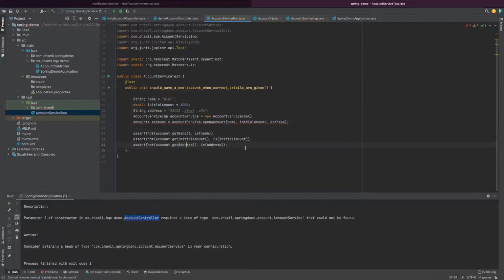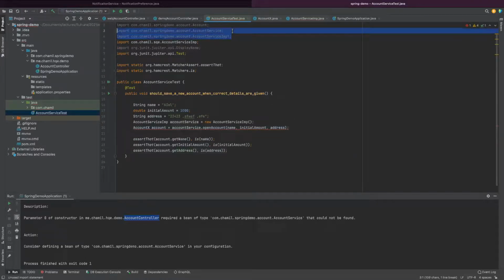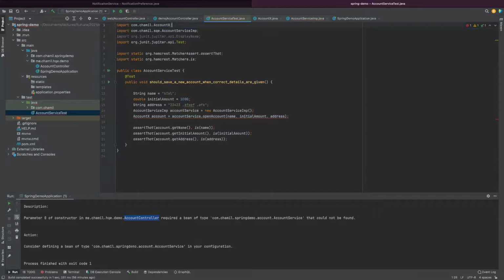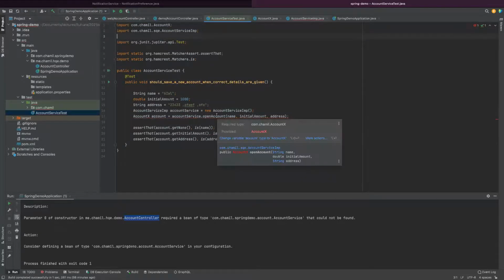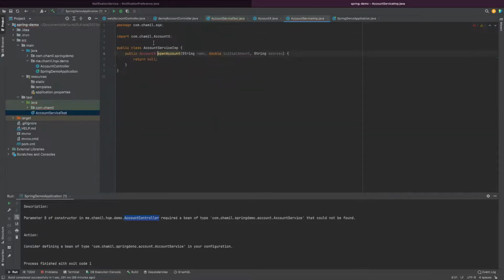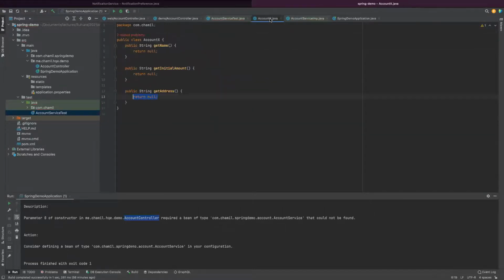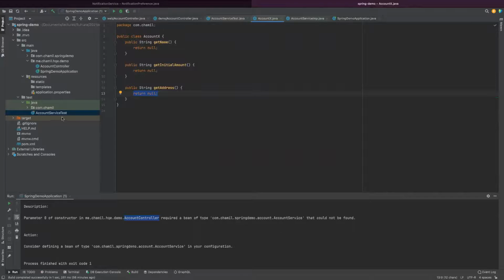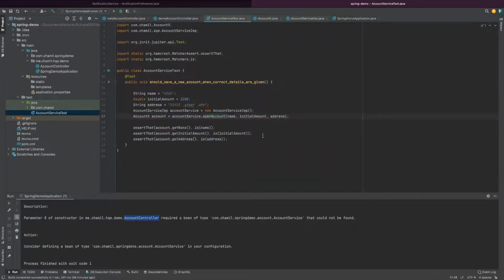Okay, written. Now this one says, okay, account service. What does it say? Okay, required type account X. So if you go to this one, that is fine. All good, good. This is also good.